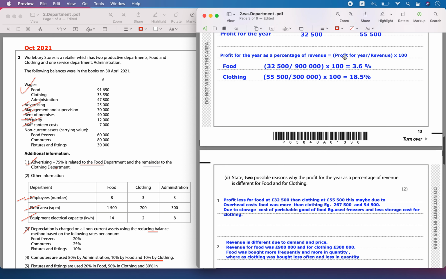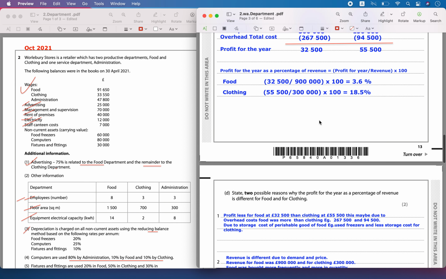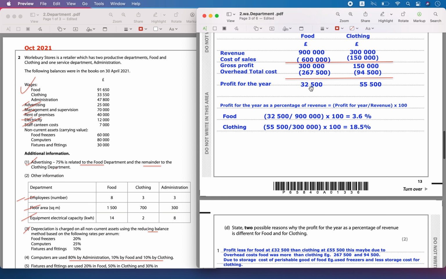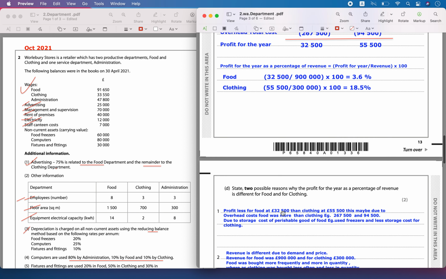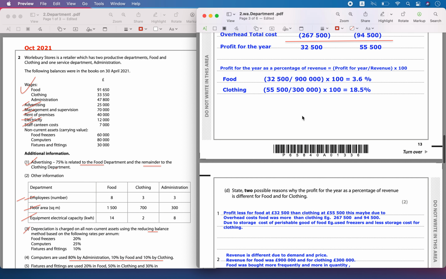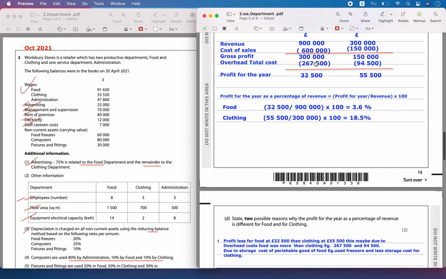From the formula we know that you have to describe only what has happened to the profit and revenue, that has affected the profit as a percentage of revenue. So we can see that the profits were different, right? The profit for the food was 32,500 and for the clothing it was 55,500. So the profit for the food was less than for the clothing. This may be due to increased overhead cost, which we can see.